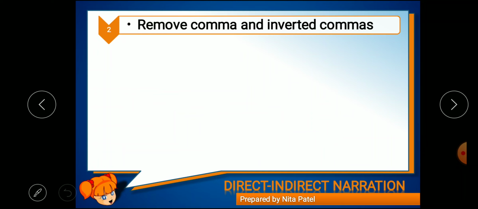Now the next step: remove comma and inverted commas. We have to remove the commas and inverted commas. If we don't remove these things, then it will be considered direct speech only. So we'll have to remove these commas and inverted commas.